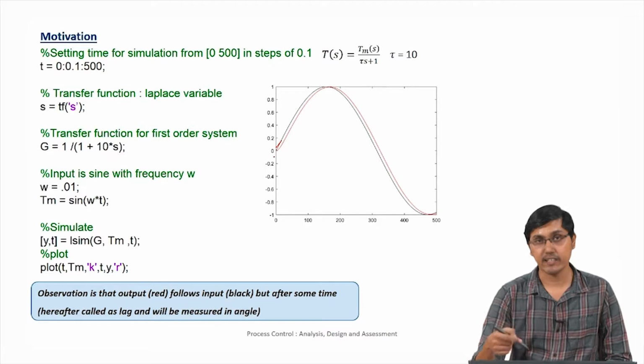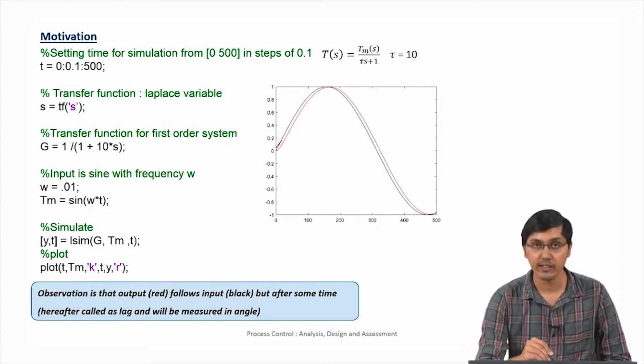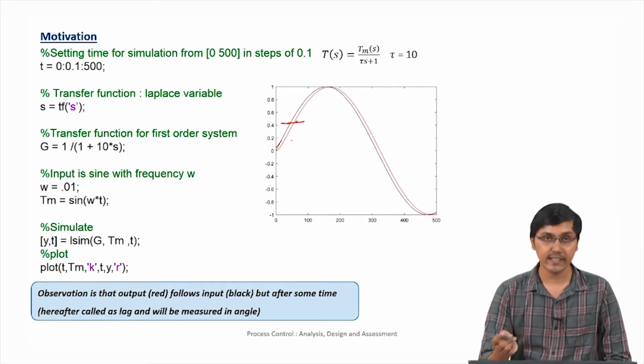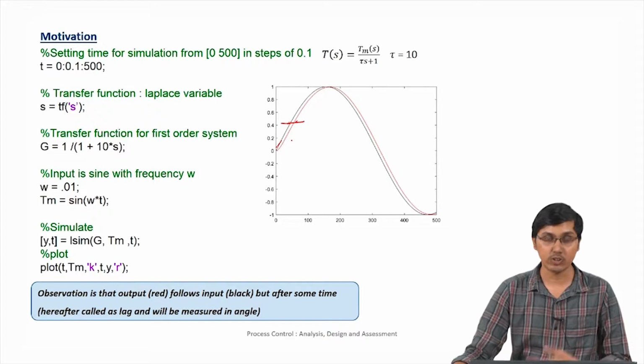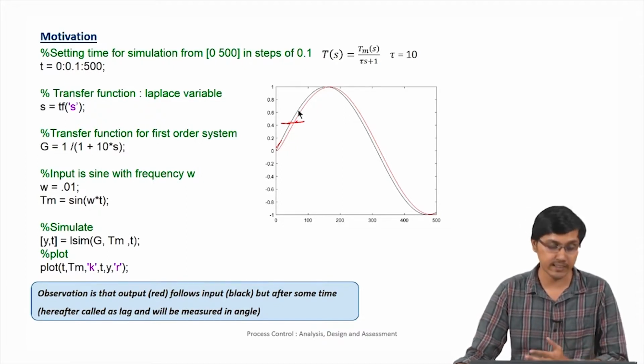The input is fluctuating. We can see that the output is following the input, but after a certain time. This particular temperature is reached by the actual entity in certain time, and the thermometer takes certain time to show the same temperature. This is again indicative of lag. It records the temperature, but it does so with a lag.